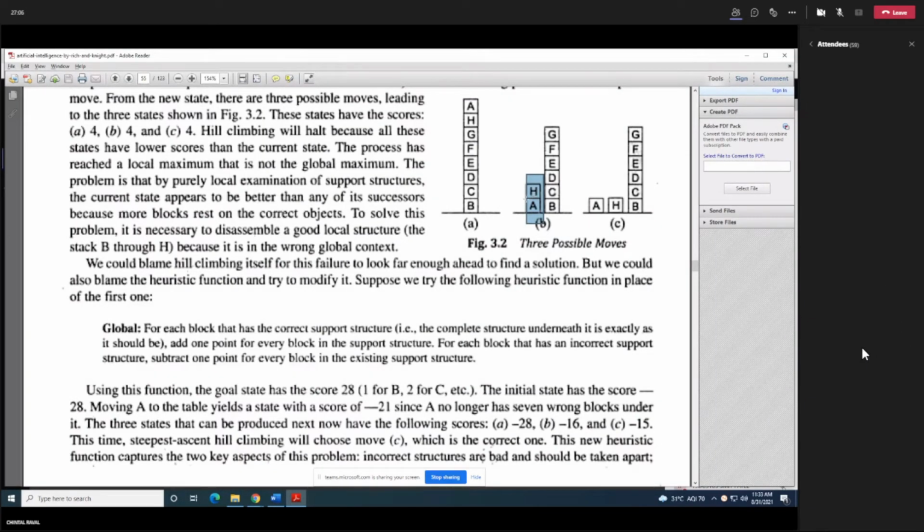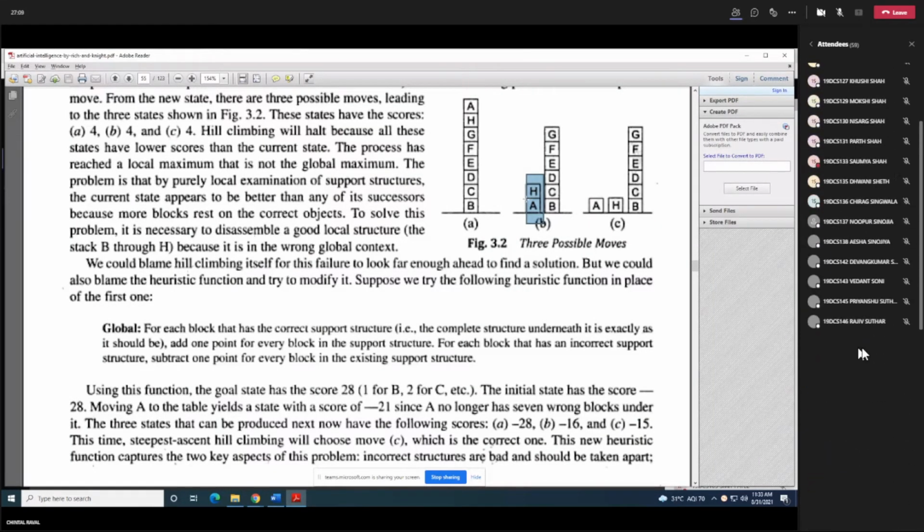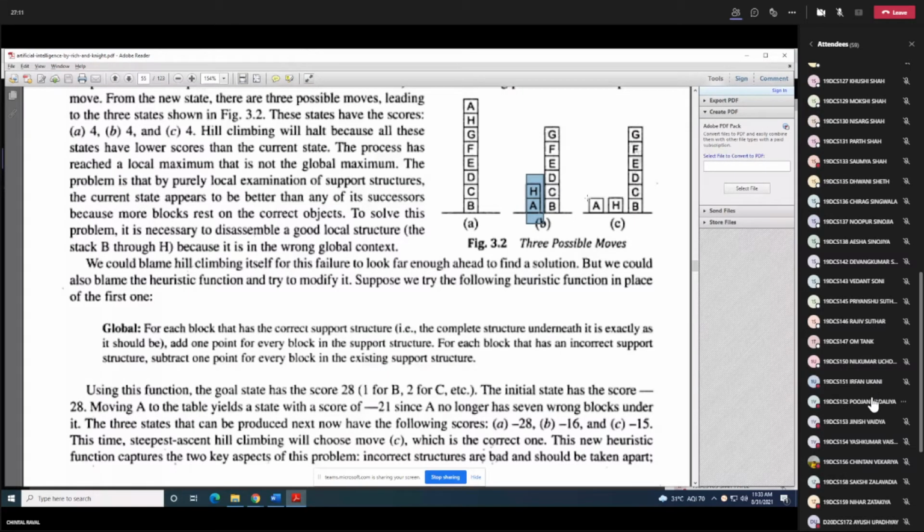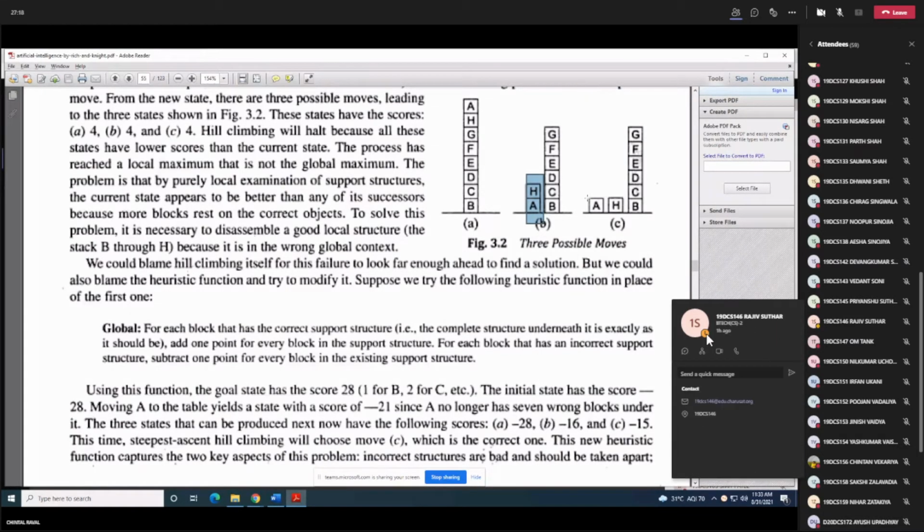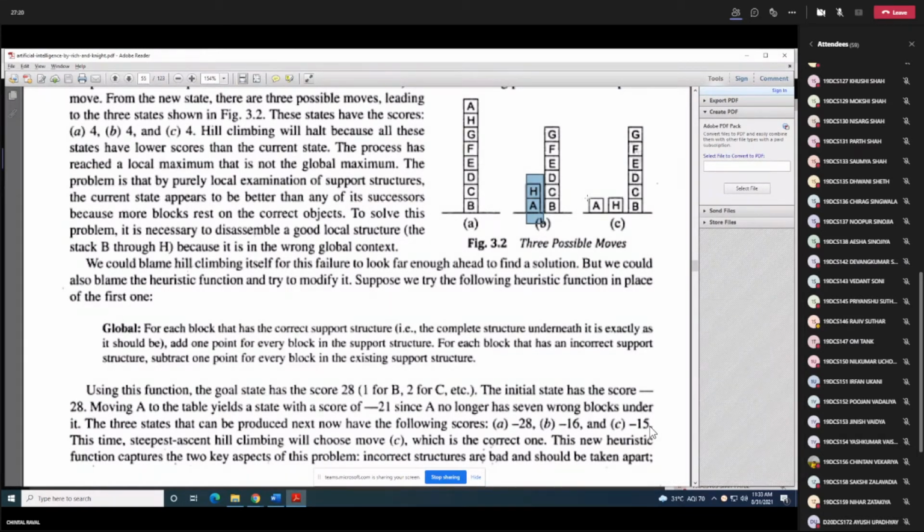But here A is supposed to be resting on the ground, so the underneath structure is perfect. So for this third move C, we can add plus 1 point. That is why you have a minus 15 score for the third move. So these are the possible scores for all three moves in front of you. And using a hill climbing search procedure, which one can we select now?